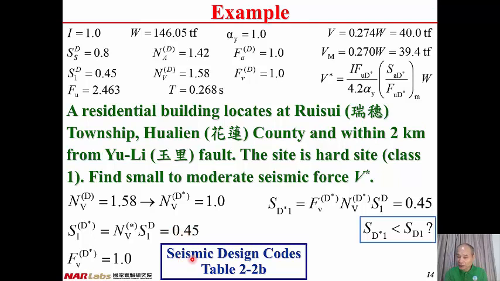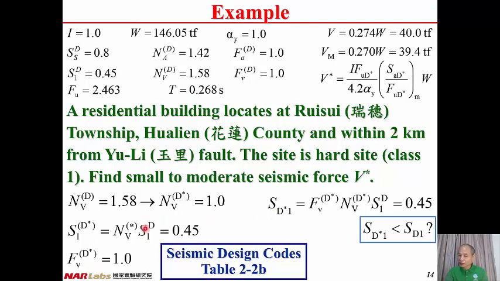And from seismic design codes, table 2-2B, we can have FVD star equal to 1.0. That's the site amplification factor for the periods with constant spectral velocity.